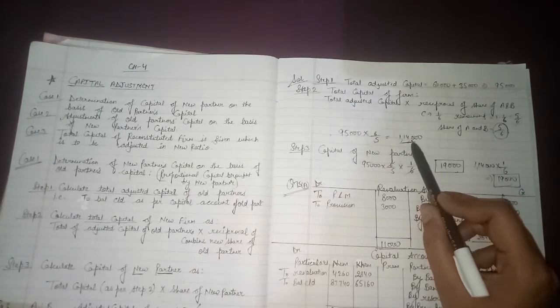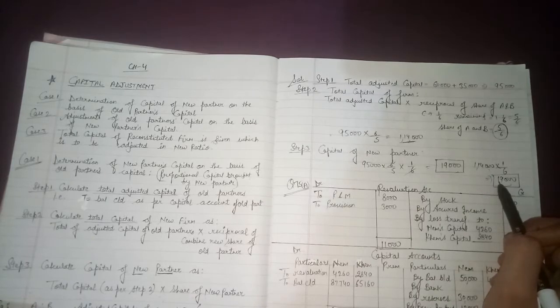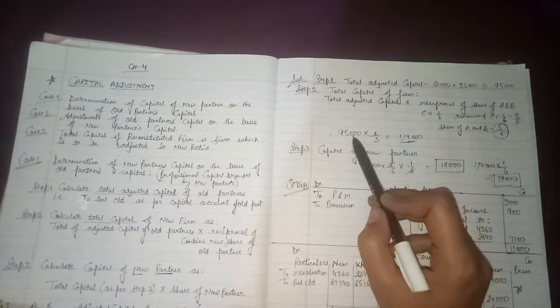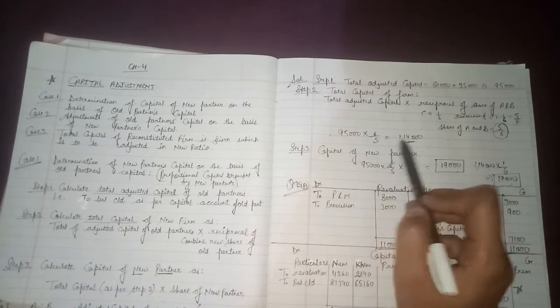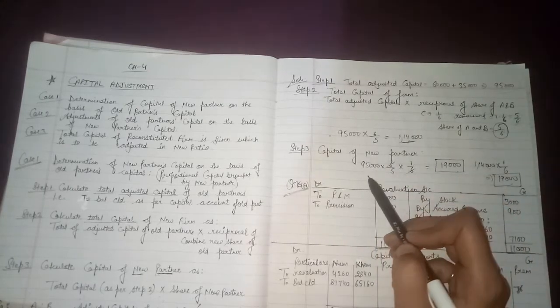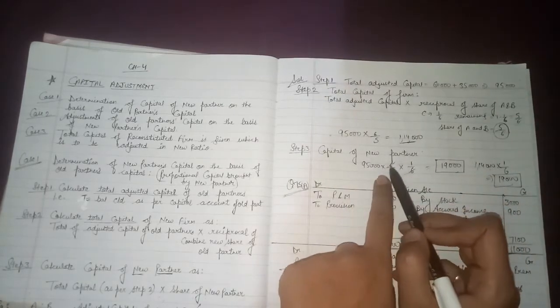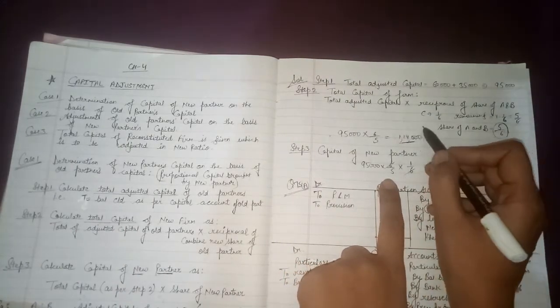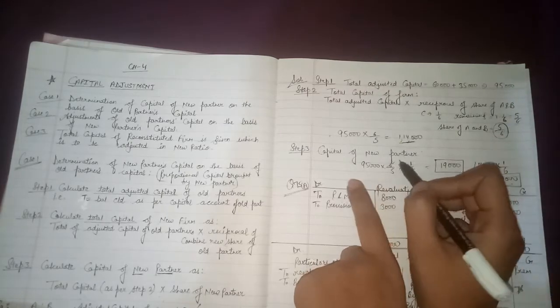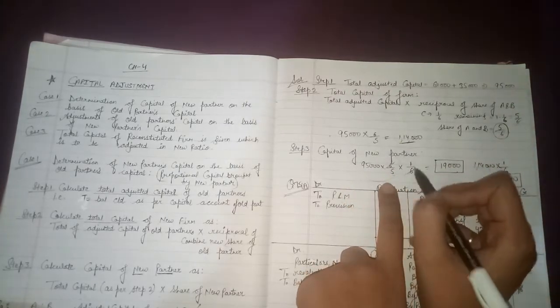Here you have to calculate and here you also have to calculate, and in exams you are not allowed to use a calculator. So do one thing: do 95,000 into 6/5 over here and don't do this calculation. Then in the next step write 95,000 into 6/5 again and multiply it into 1/6.